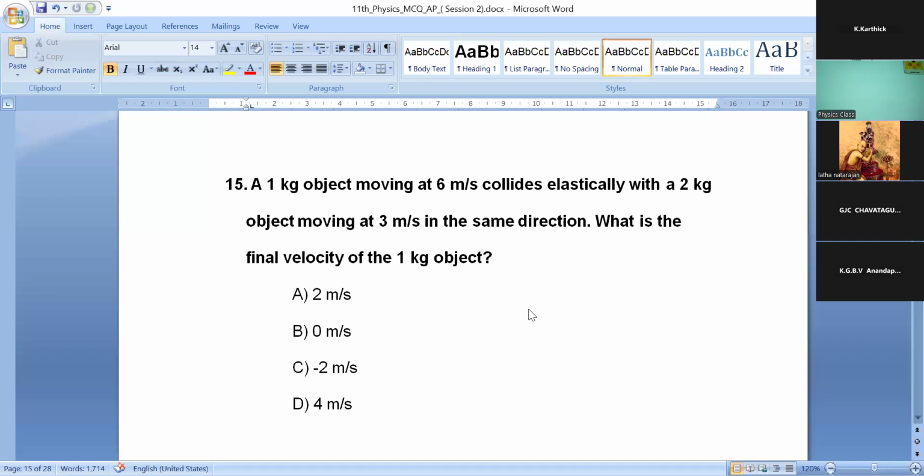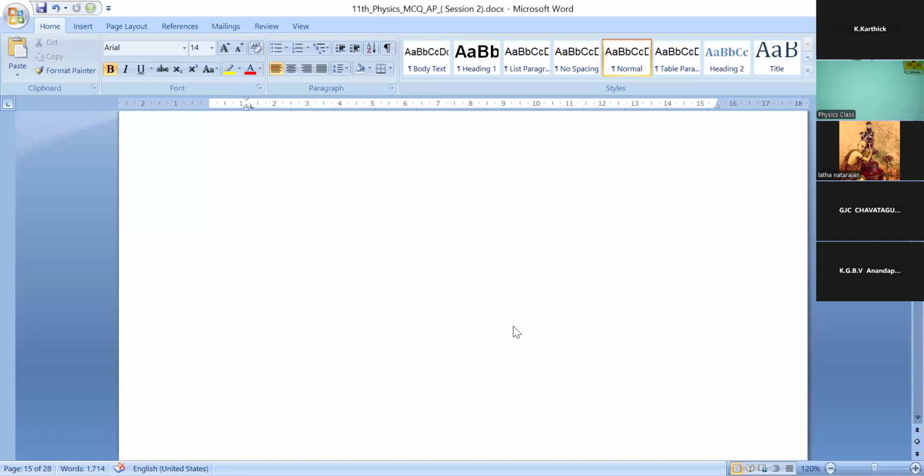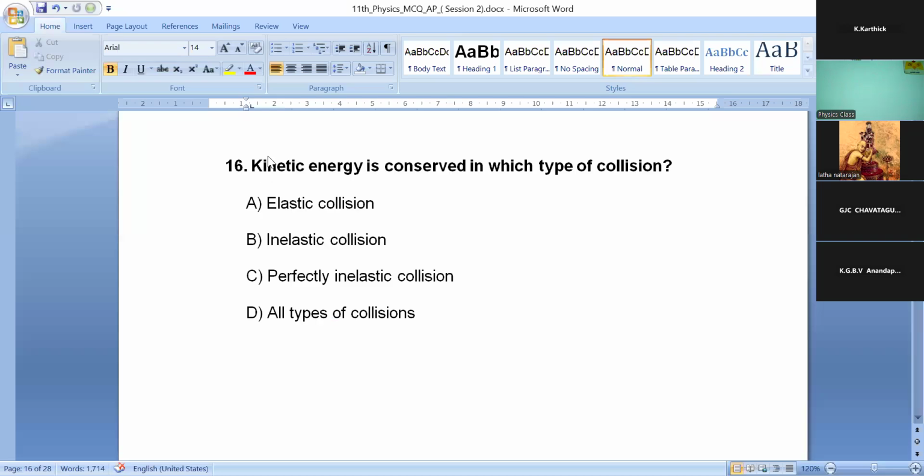All right, time's up. 16th question. Very easy one. Kinetic energy is conserved in which type of collision? Elastic collision, inelastic collision, perfectly inelastic collision. Option D, all types of collisions.